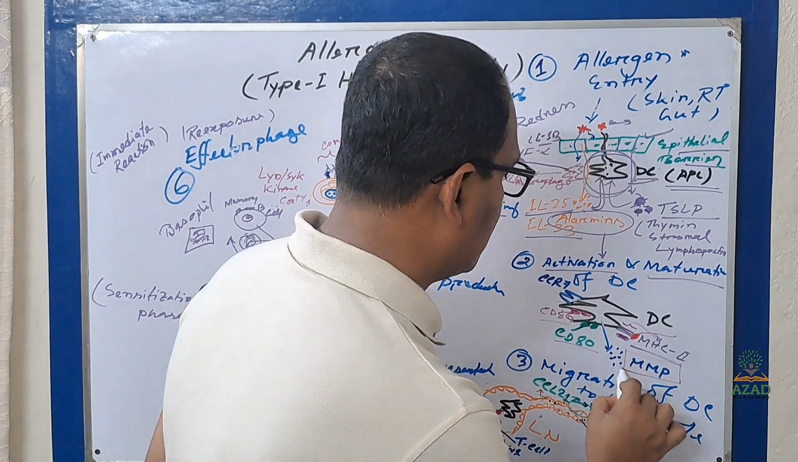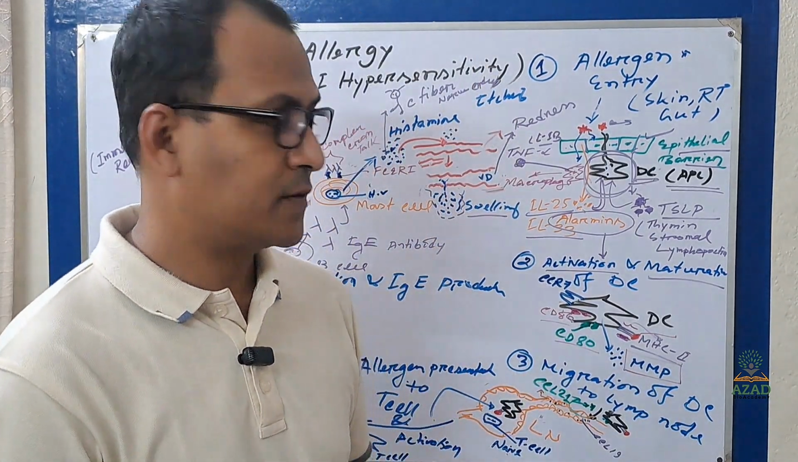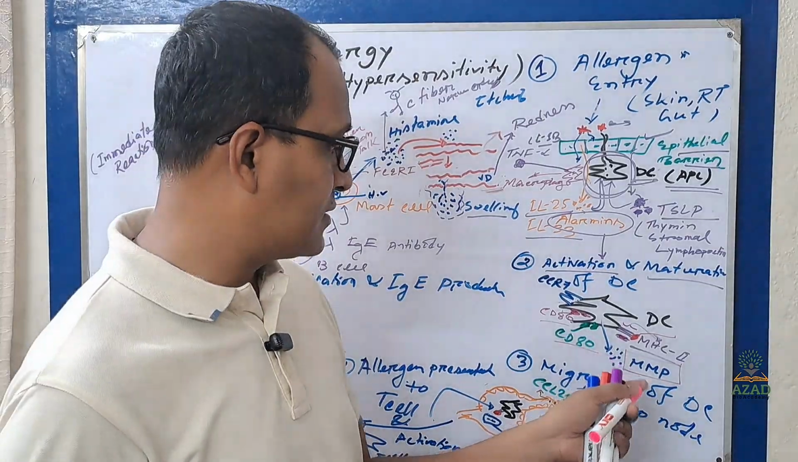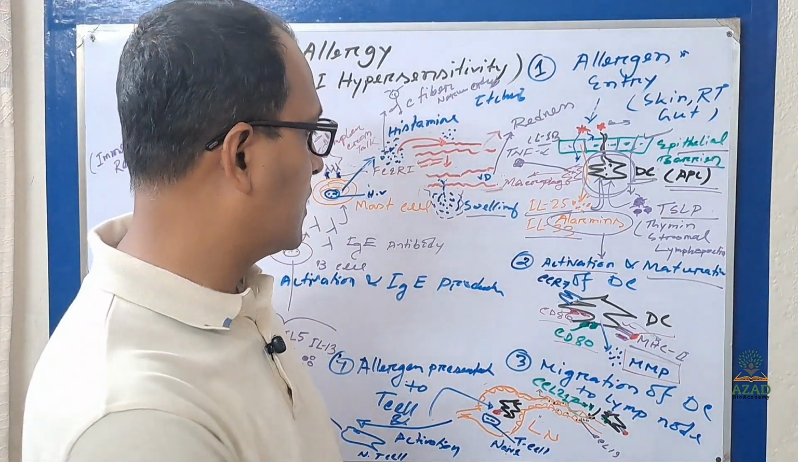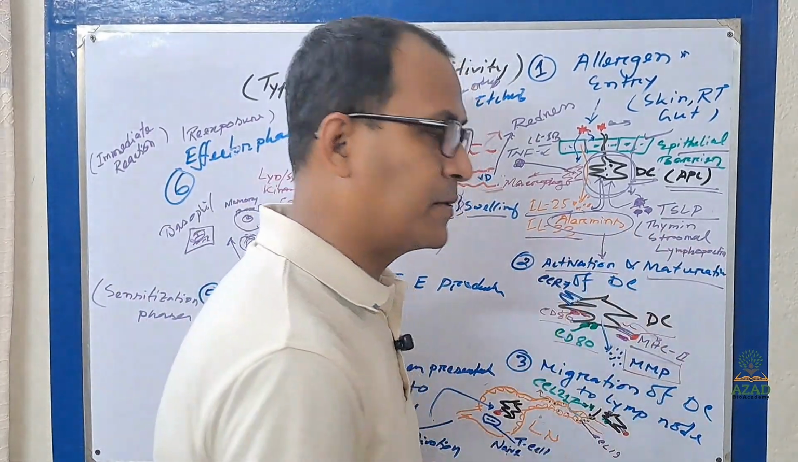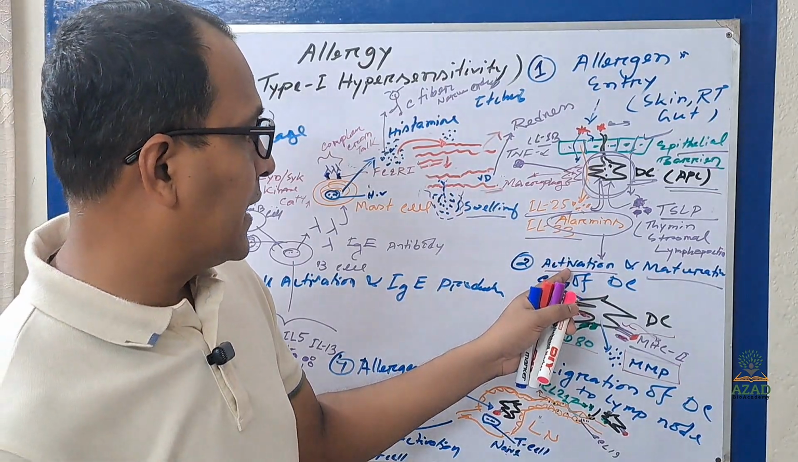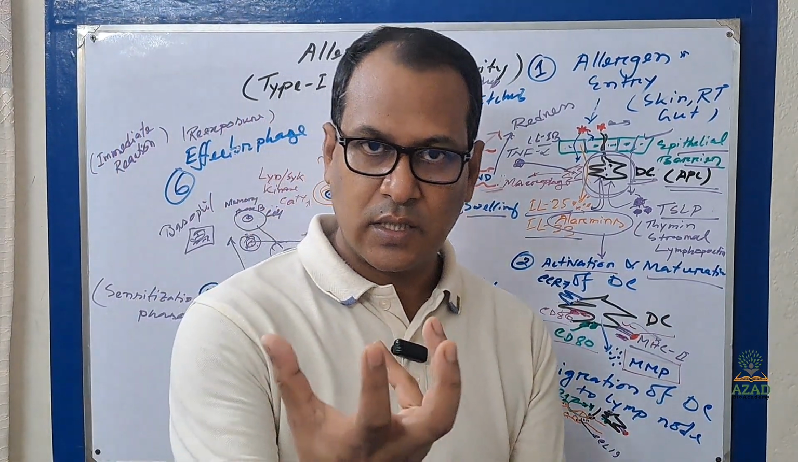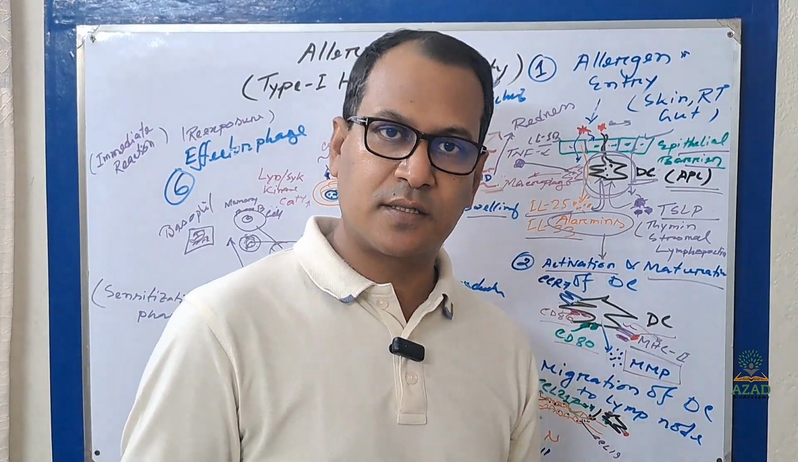Then the matured dendritic cell will also produce MMP, that is matrix metalloproteinase. How does matrix metalloproteinase function? I will explain later on. So this is part 2, the activation and maturation of the dendritic cell. Now you have the mature dendritic cell.